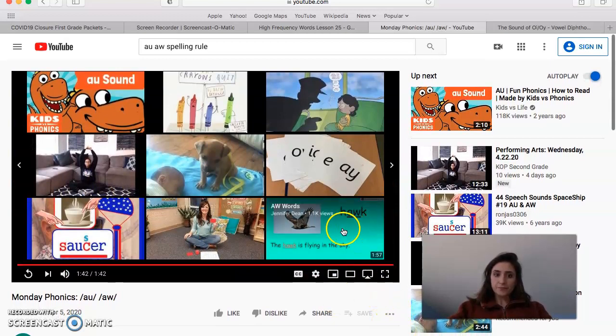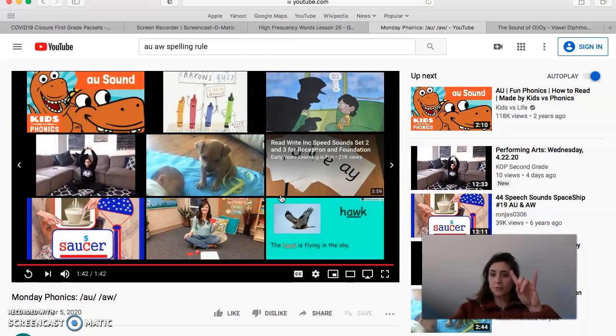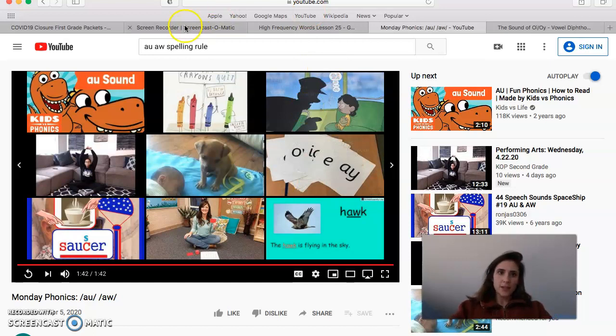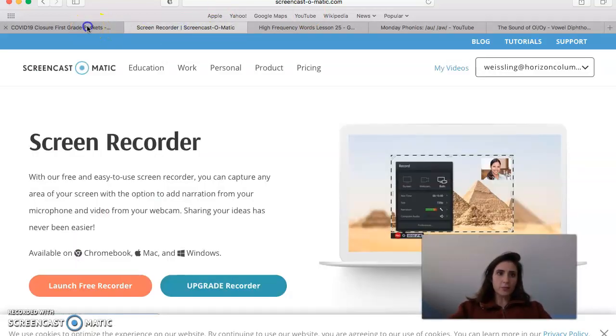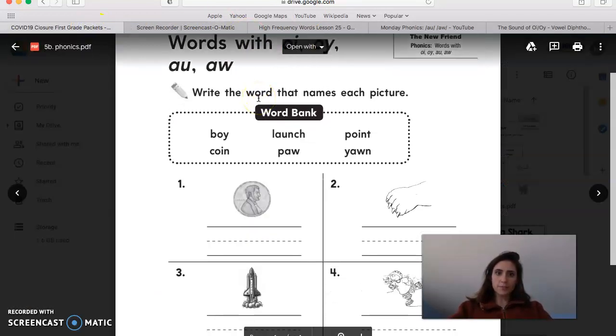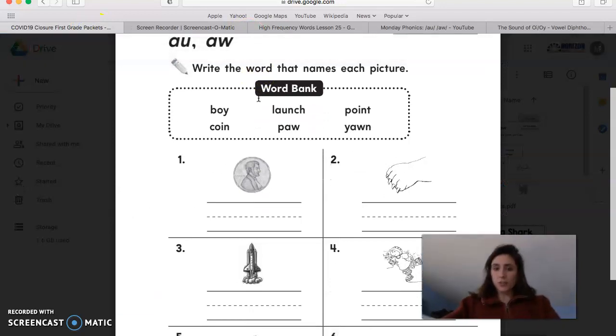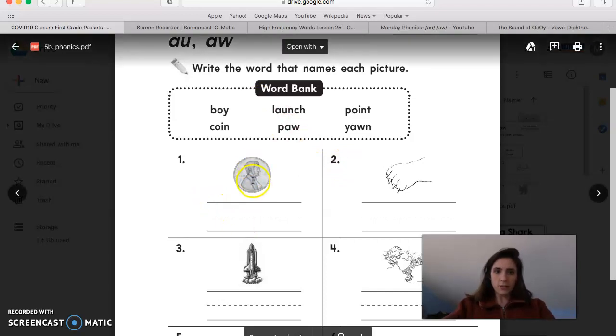Okay, so we found two different spelling patterns, AW and AU. AW and AU all make the ah sound, right? So let's go and take a look at your worksheet. And we're going to look at each picture and decide what word matches the picture. So take a look at the first one.